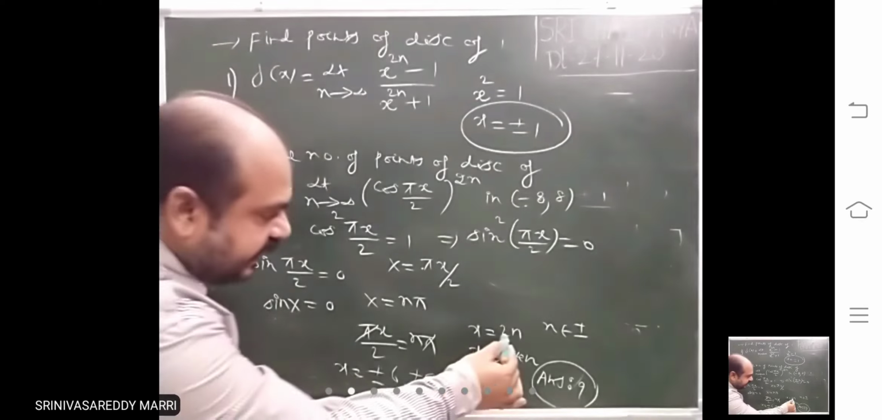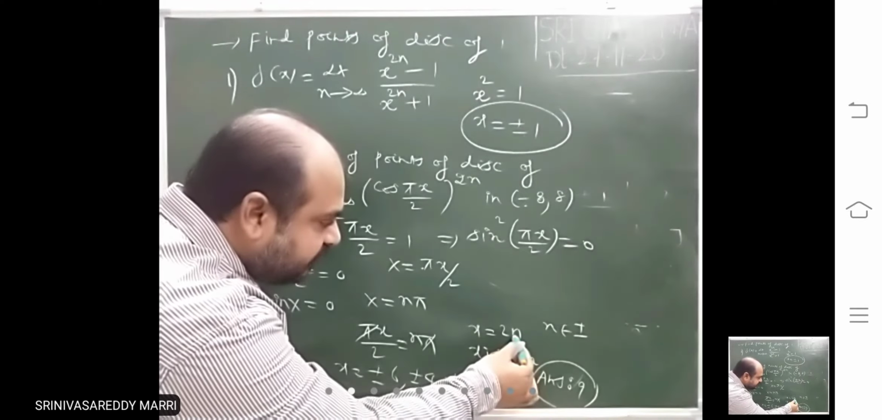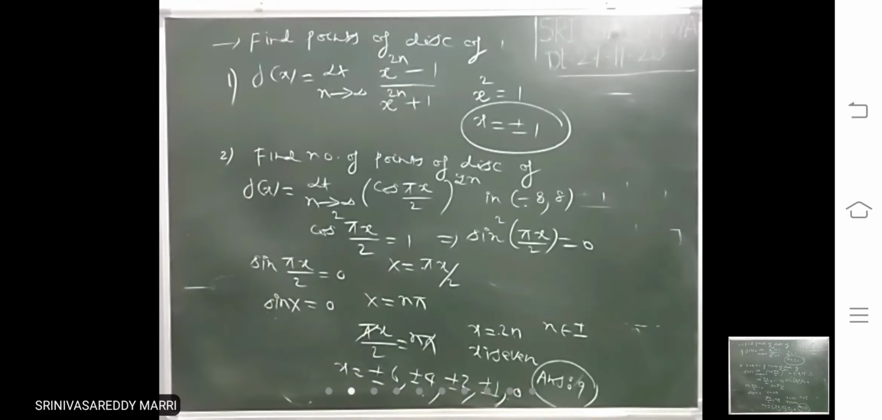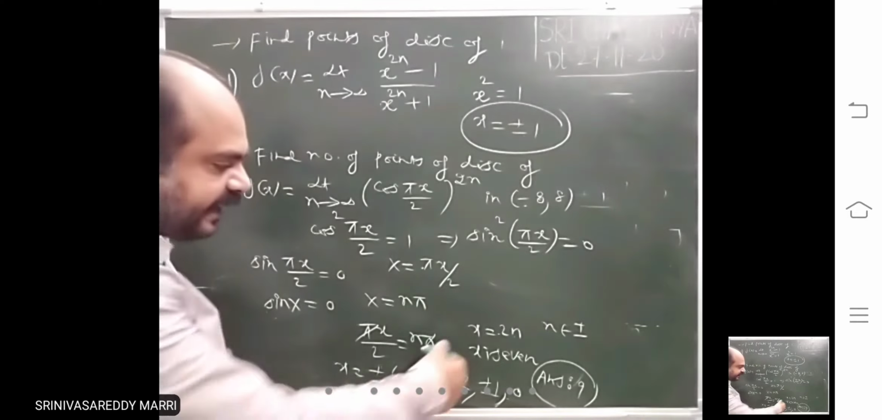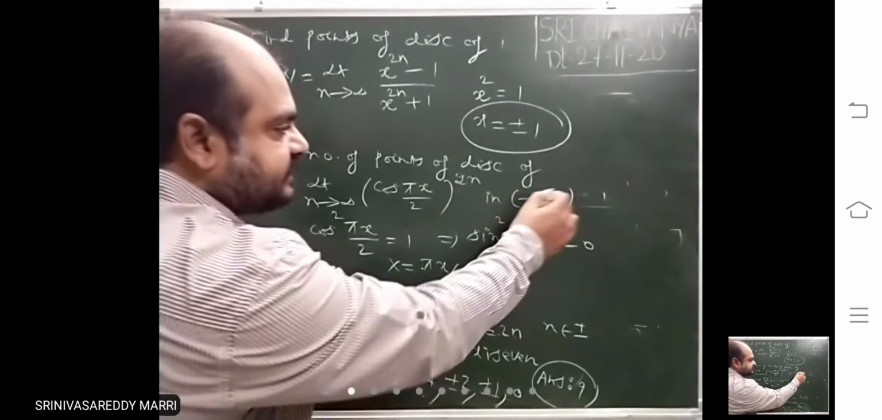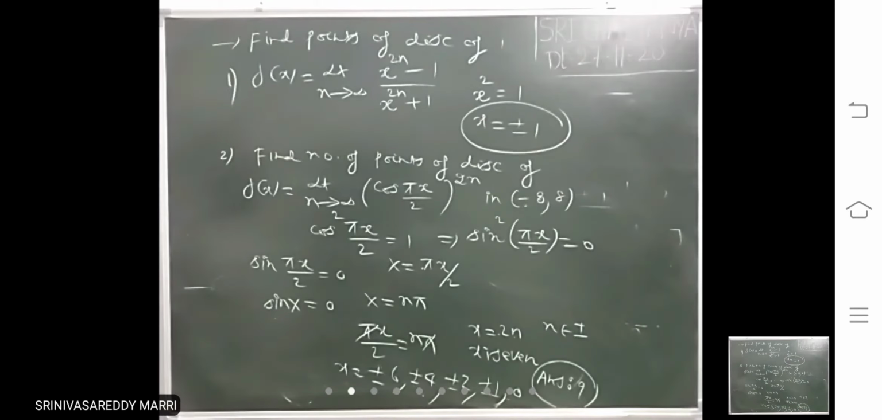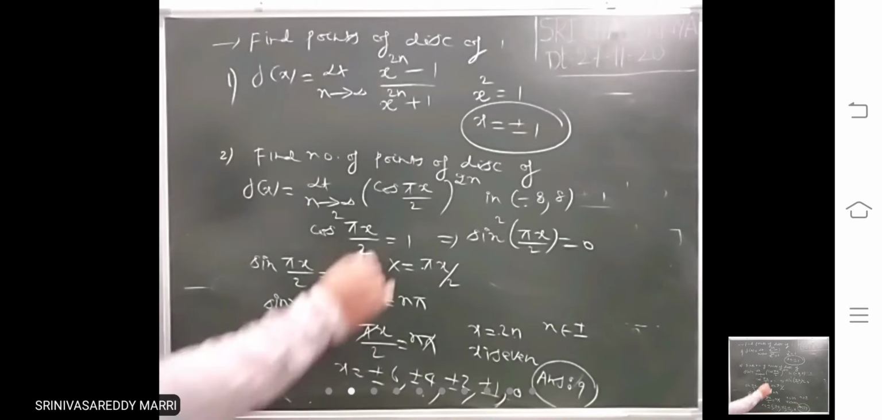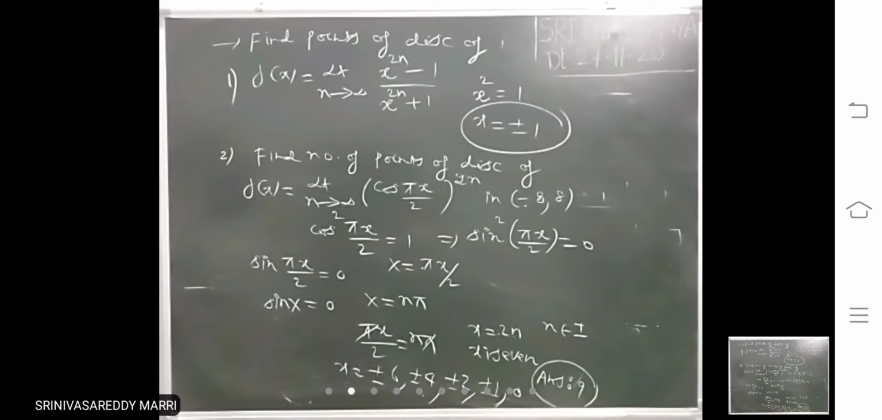Like that, this is n. If n equal to 0, you will get x equal to 0. If n equal to 1, 2. N equal to minus 1, minus 2, like that. How many even integers are there in this interval? That is your answer, 9. Like that, whenever you get f of x to the power n, that function will be discontinuous at f of x equal to 1. Just leaving the n remaining, you equate it to 1.